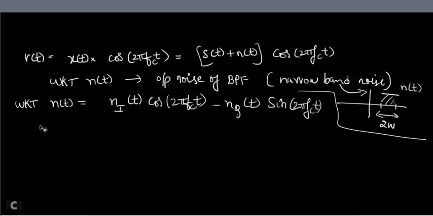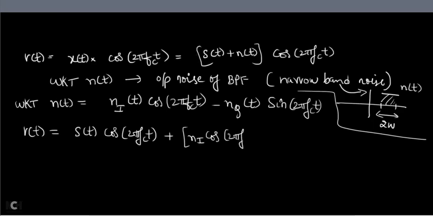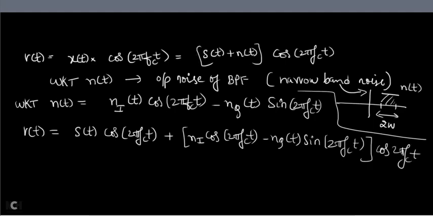So now V of t is equal to S of t into cos 2 pi fct plus N of t, where I will substitute Ni into cos 2 pi fct minus Nq of t into sin 2 pi fct, multiplied by cos 2 pi fct. The same cos 2 pi fct is kept here, N of t substituted here.